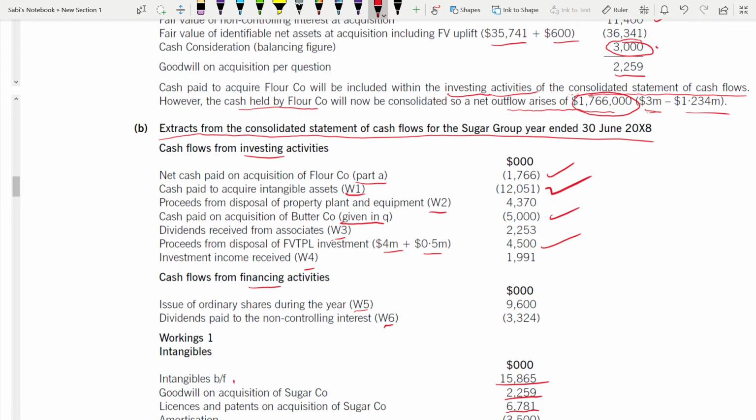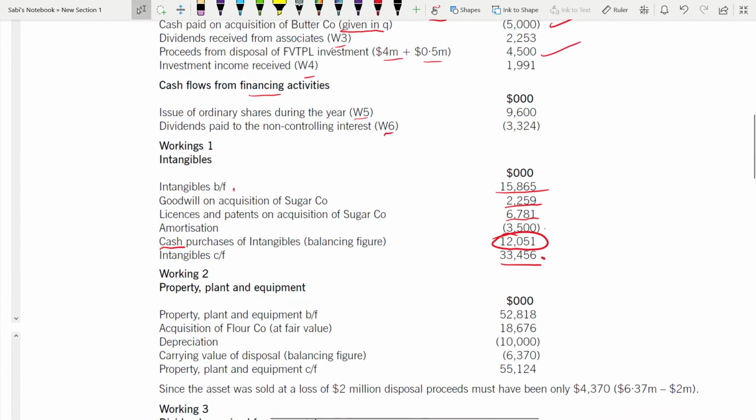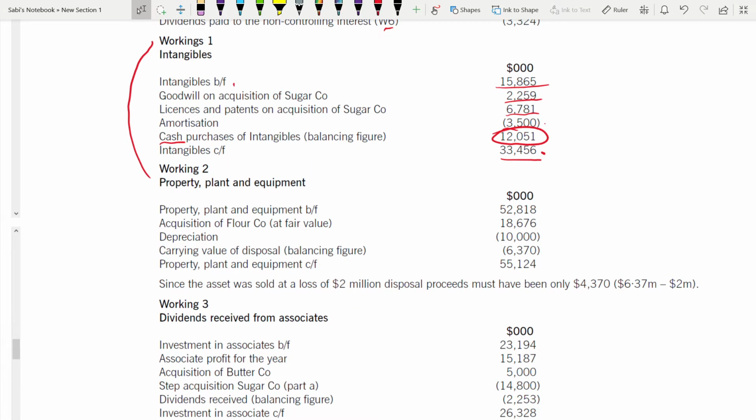Now let's go to working 2. It's proceeds, meaning inflow without bracket, from disposal of property, plant and equipment. You see how they have ordered it, numbered it, and presented it in that order, working 1, 2, 3 and 4. Property, plant and equipment brought forward from the balance sheet, and the closing from the statement of financial position. Depreciation has been given. Carrying amount of disposal will be your balancing figure. Acquisition at fair value 18,676.